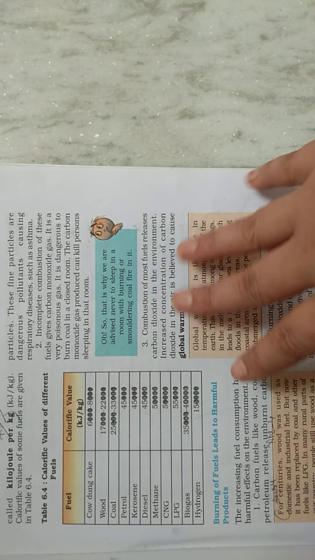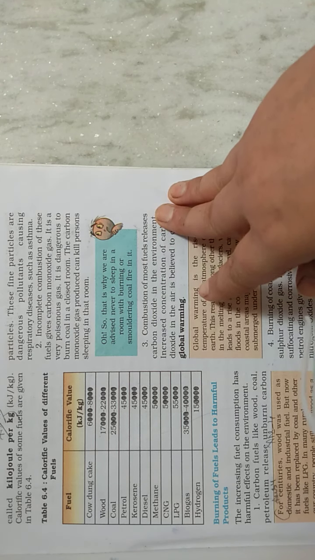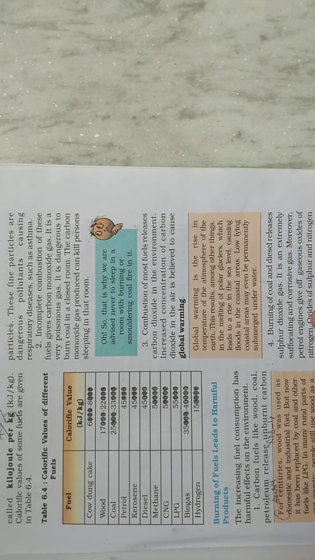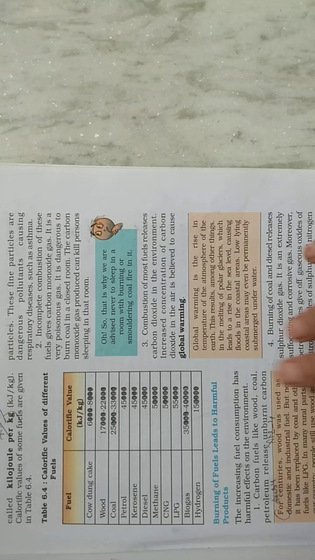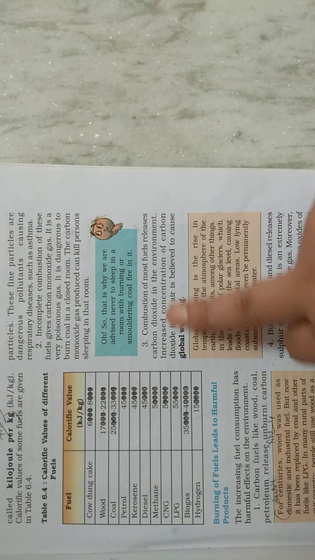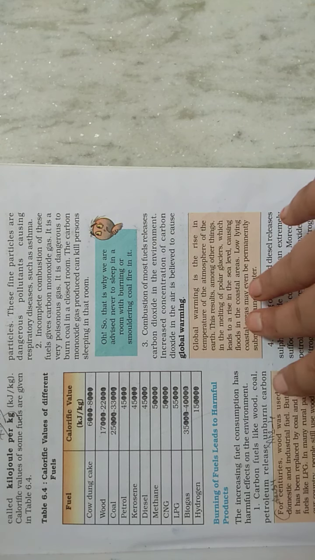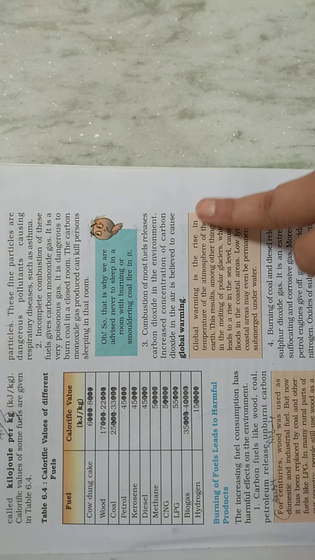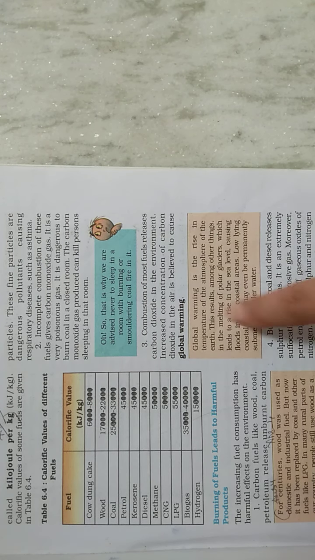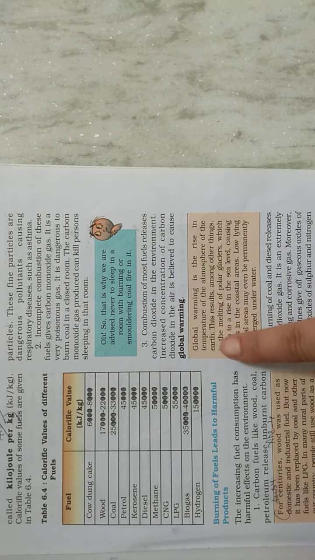Now see the third effect given to you: the combustion of most fuels releases carbon dioxide into the environment. Carbon dioxide is the byproduct. When its concentration increases in the environment, it results in global warming. Global warming is the rise in the temperature of the atmosphere of the earth.